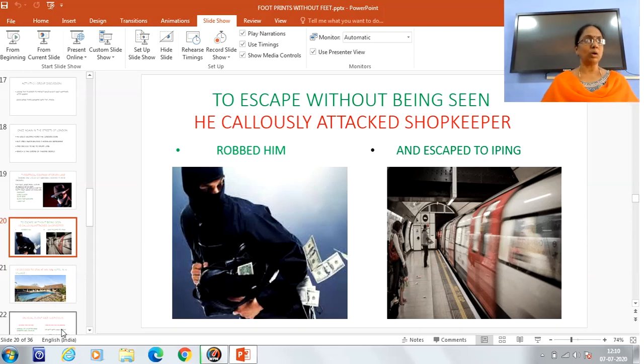After this, again he had to come out of the theatrical company. The moment he wanted to escape from that theatrical company, again he had to do some other mischief, because he did not have a sufficient amount to pay for all these materials. So what did he do? He callously attacked the shopkeeper. He came very slowly behind the shopkeeper and again he attacked him. Not only that, he even robbed him. Whatever money he had kept inside the drawer, he took everything.